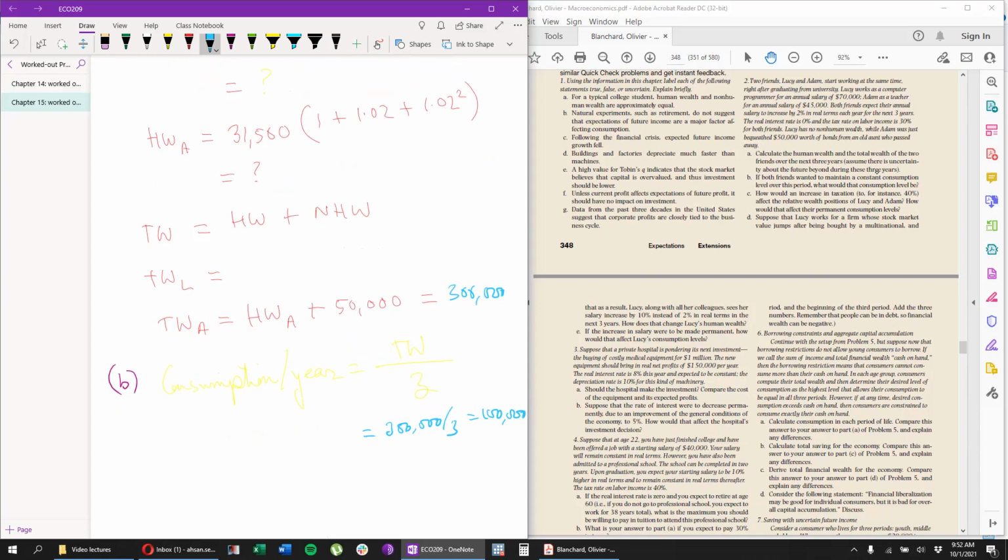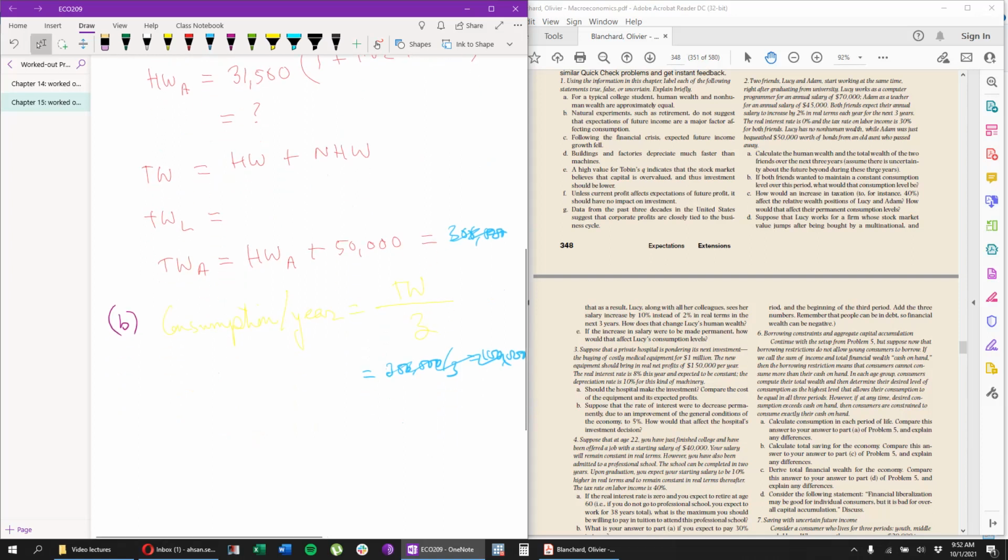That's constant consumption, simple enough. Of course we don't know what this figure is, we haven't calculated it. It's part B. So let's take a look at part C.